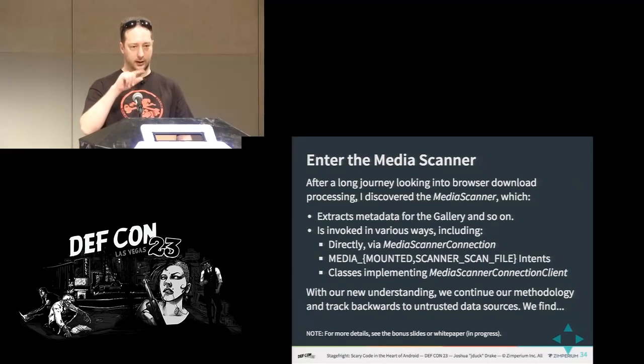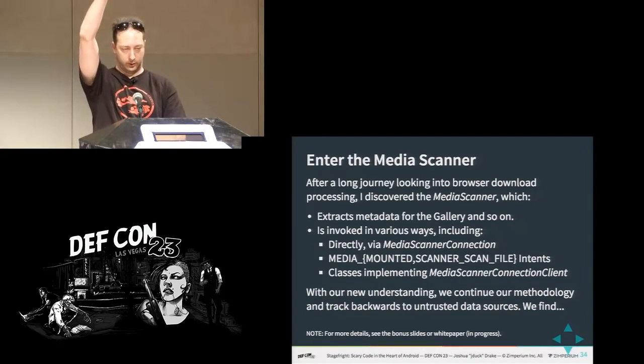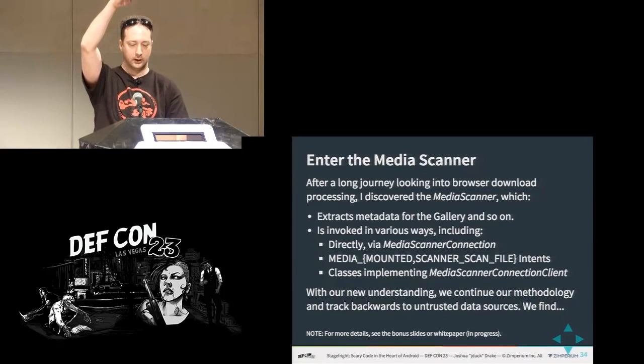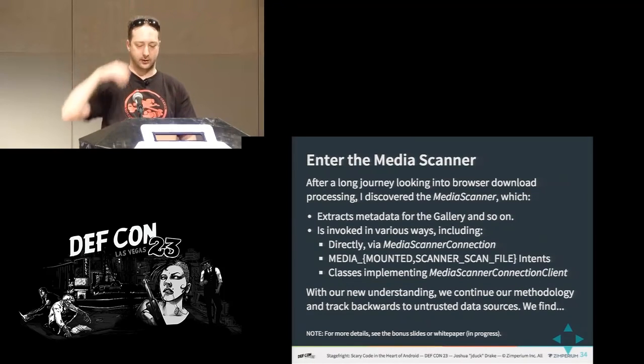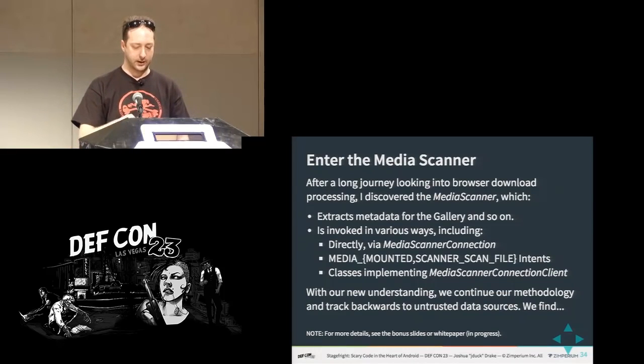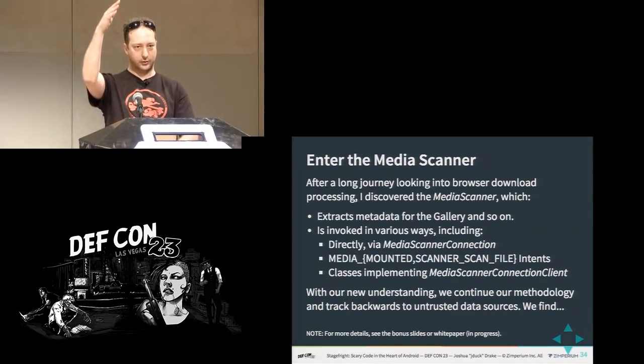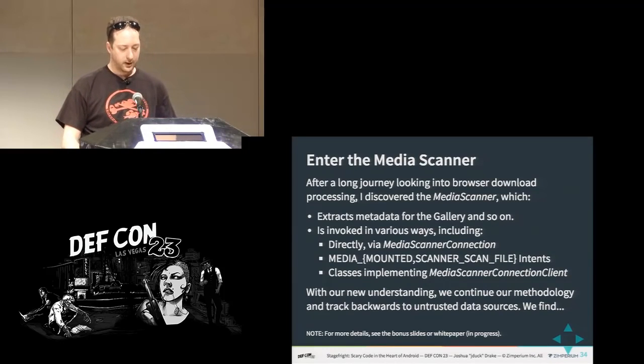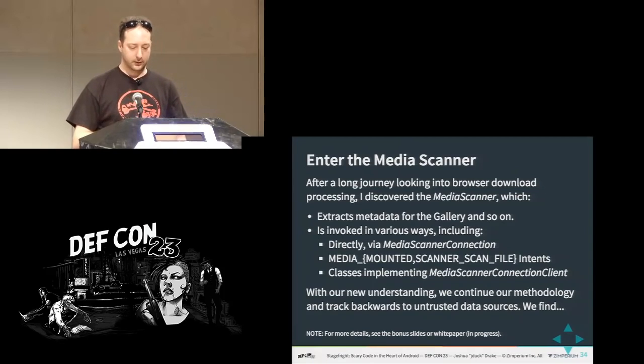So there's the intent class and the Java stuff for Android. They have this long list of intents that are supported in the system. They have these two, media mounted and media scanner scan file. So those are documented as well, although they're basically one line in a huge table. And then if you look closer, there's this class that's used a lot internally in the code, media scanner connection client. That one actually is used a lot.